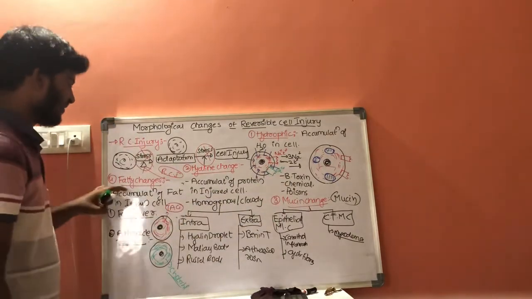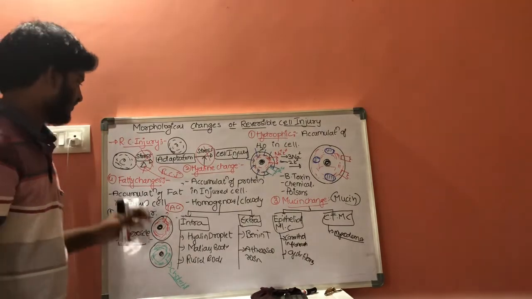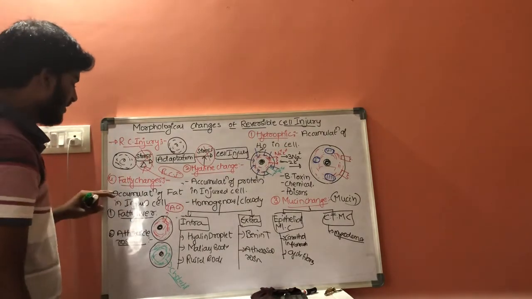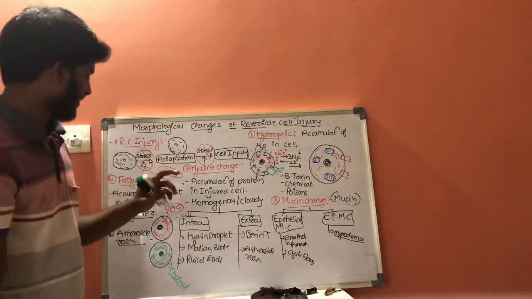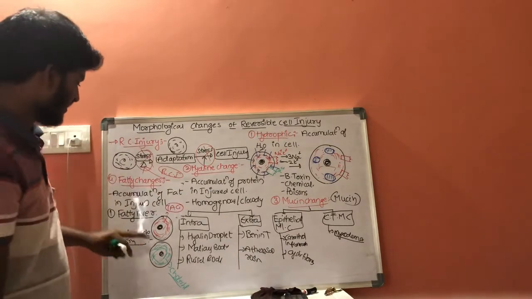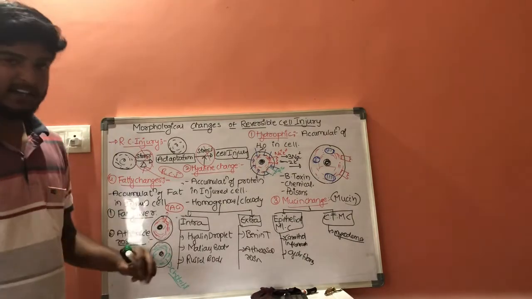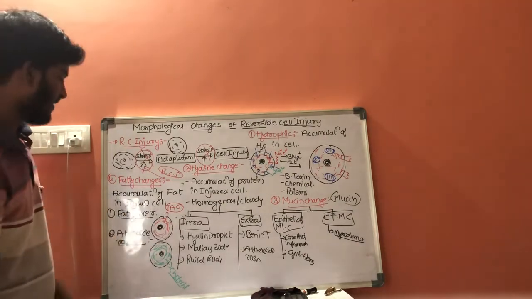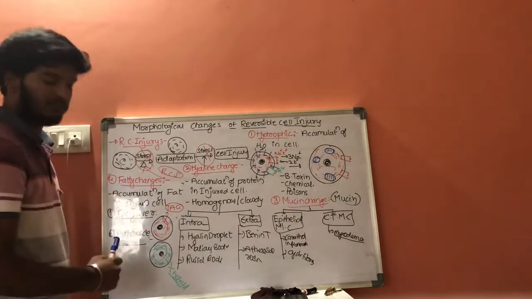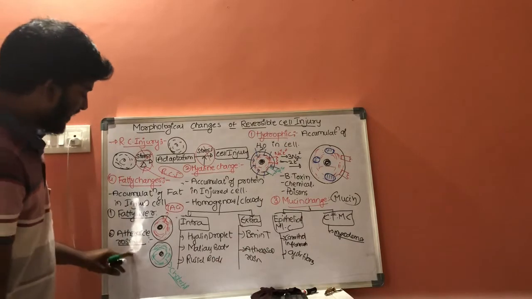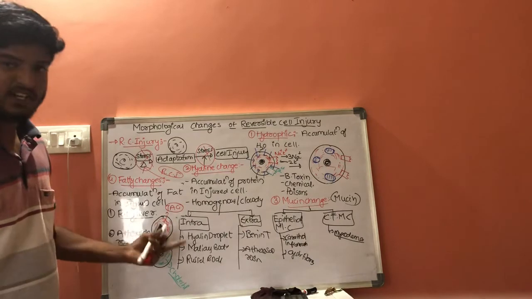And the fourth change is fatty changes. What are fatty changes? Accumulation of fat in the cell is called fatty changes. These fatty changes can be explained with two examples, that is fatty liver and the other one is atherosclerosis. In case of fatty liver, triacylglycerols are accumulated inside the cell, which is a characteristic feature of fatty liver. And in atherosclerosis, cholesterol is accumulated inside the cell.